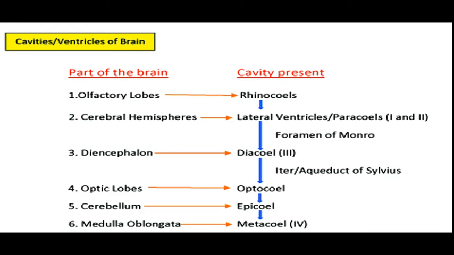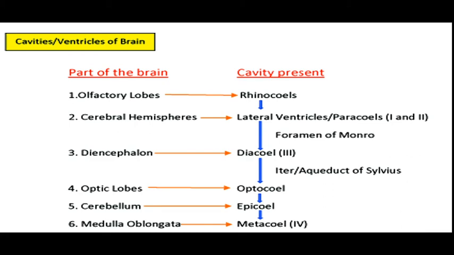They are termed as first and second ventricles. The diencephalon part of the brain has diacele, which constitutes the third ventricle of the brain. Optic lobes have optocele in them. Cerebellum has epicele, and medulla oblongata has metacele or the fourth ventricle of the brain.